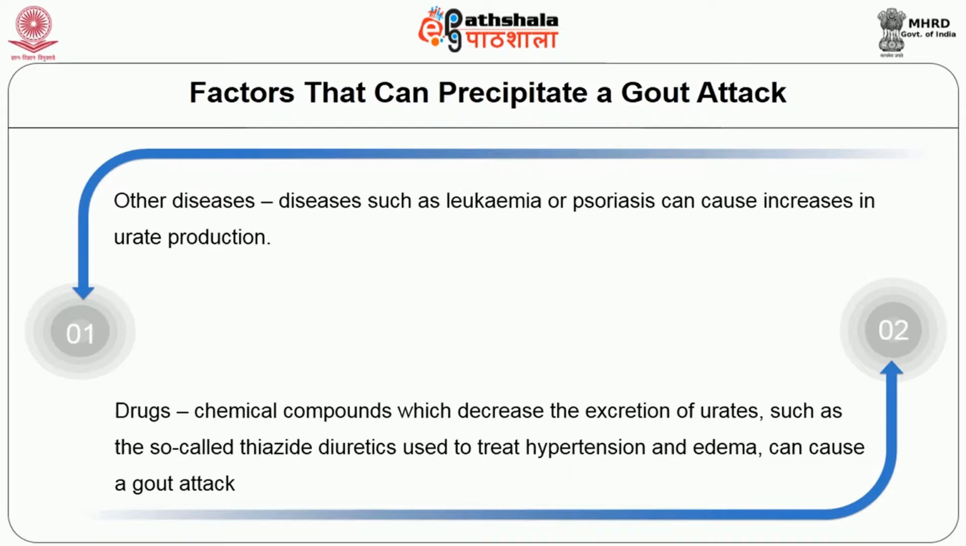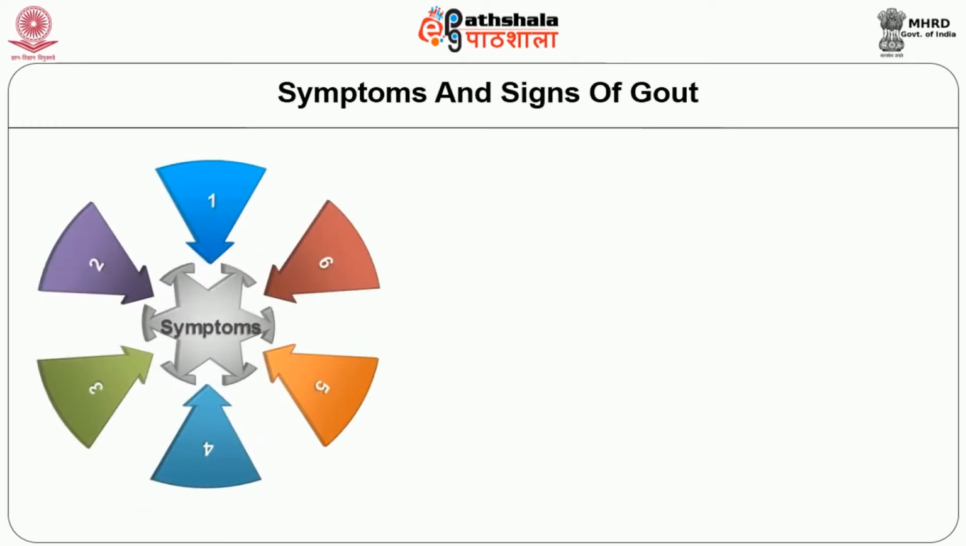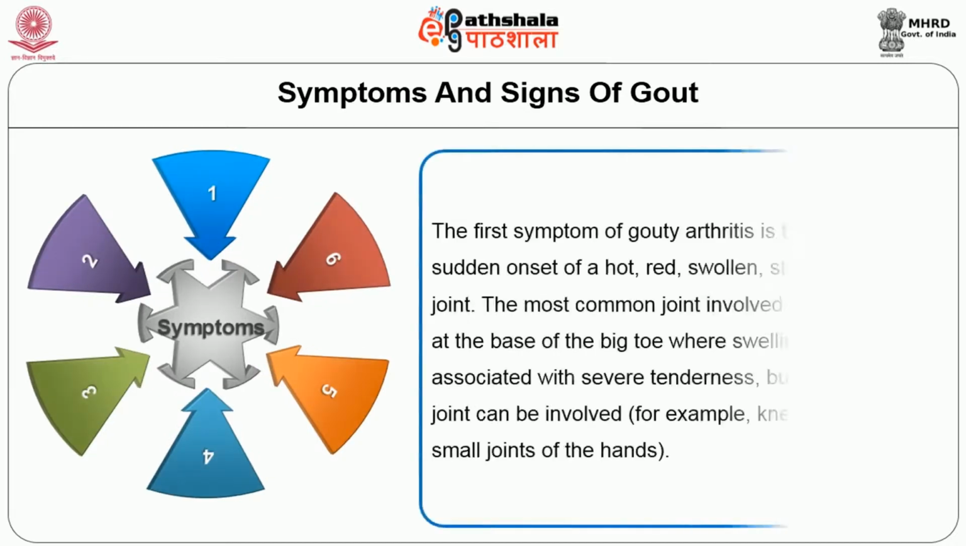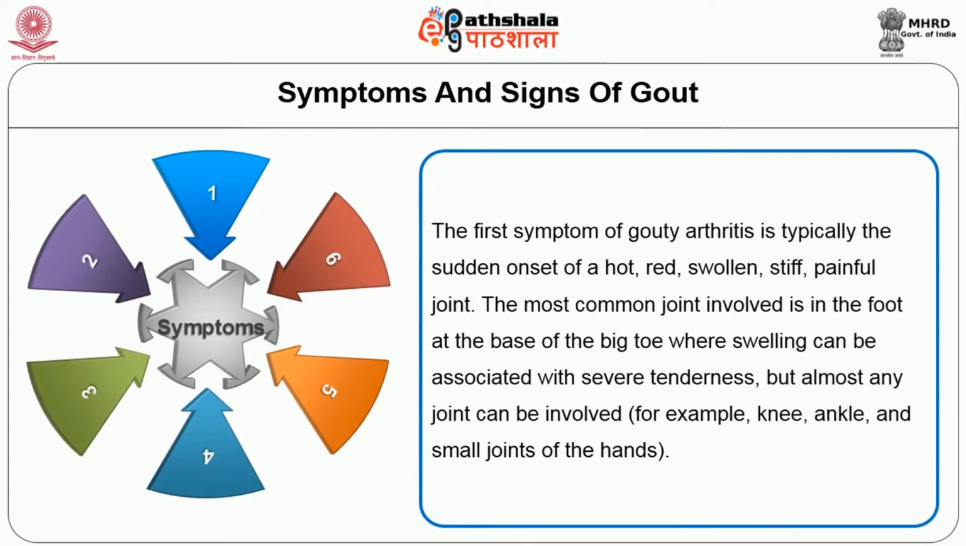Many of you may be knowing the signs and symptoms of gout. Now let us discuss this. The first symptom of gouty arthritis is typically the sudden onset of hot, red, swollen, stiff and painful joints. The most common joint involved is in the foot at the base of the big toe, where swelling can be associated with severe tenderness, but almost any joint can be involved. For example, knee joints, ankle and small joints of the hands.